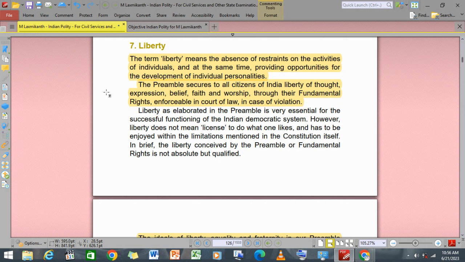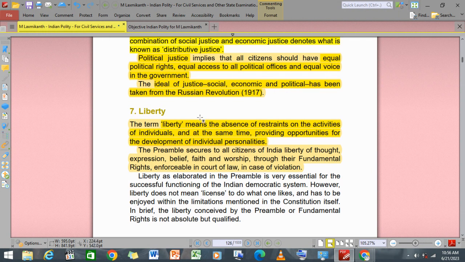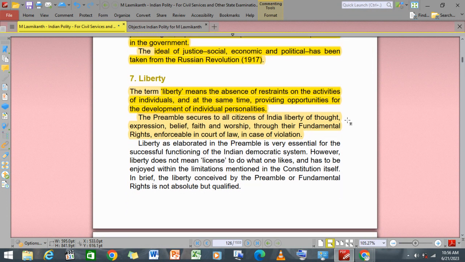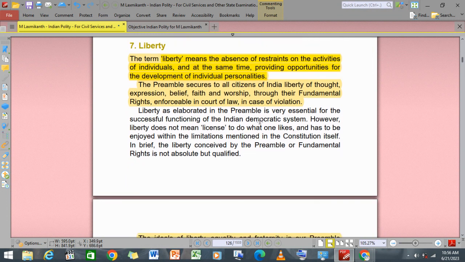Now, liberty means the absence of restraints on the activities of individuals, at the same time providing opportunities for the development of individual personality. The preamble secures for all citizens of India liberty of thought, expression, belief, faith, and worship, through their fundamental rights, enforceable in court of law in case of violation.